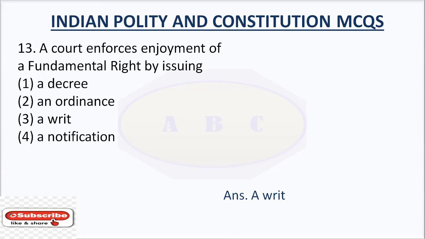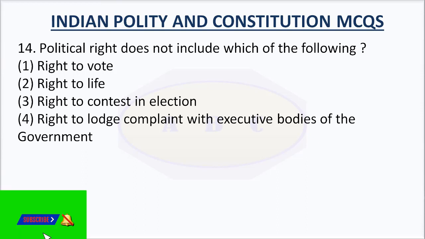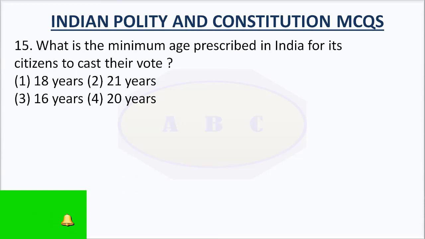The right answer is a writ. Question number 14. Political right does not include which of the following? The right answer is right to life.